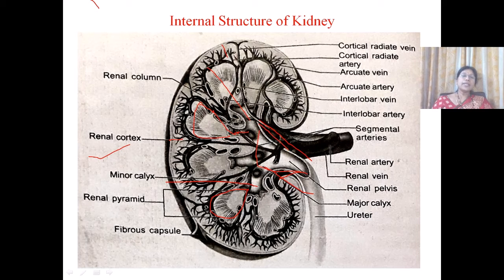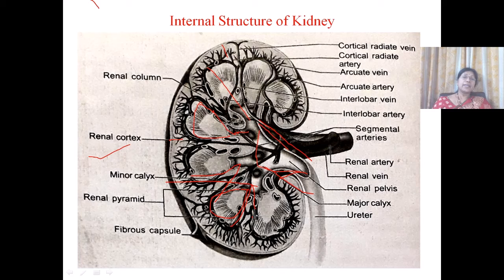So in between these minor calyces, we can see the cortex projecting into the medulla. The cortex projects into the medulla and forms the columns of Bertini.